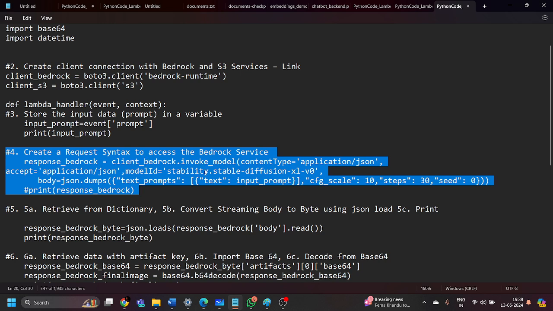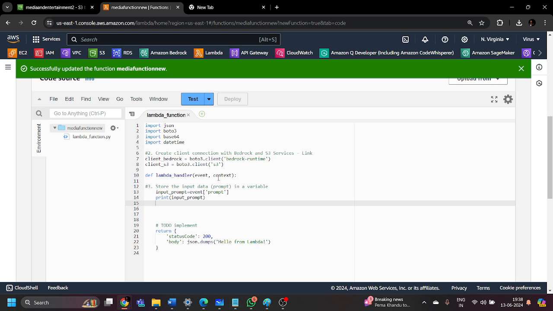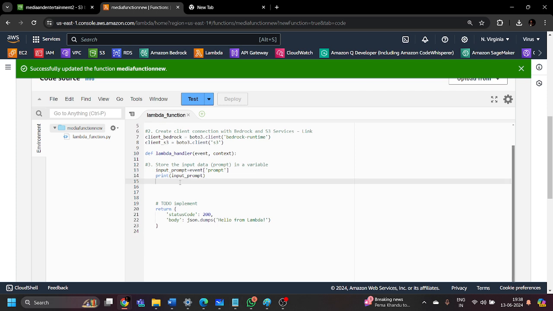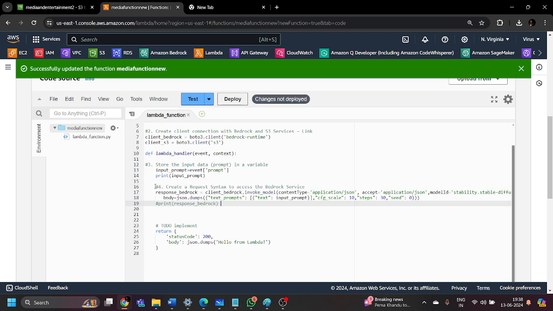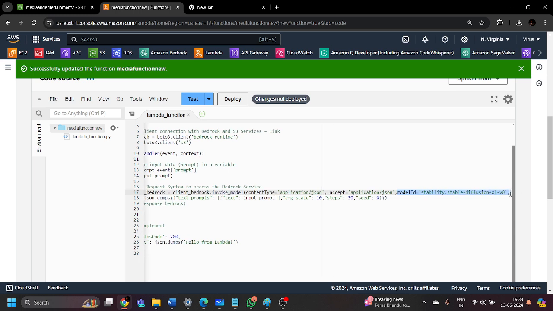This invoke model is a type of method, the method we are going to use inside this particular code. It is like a method we are using on the machine learning model, and we are specifying parameters like what type of content it will be, what type of application it will be, what the accept type will be, and what model we are going to use in this section.